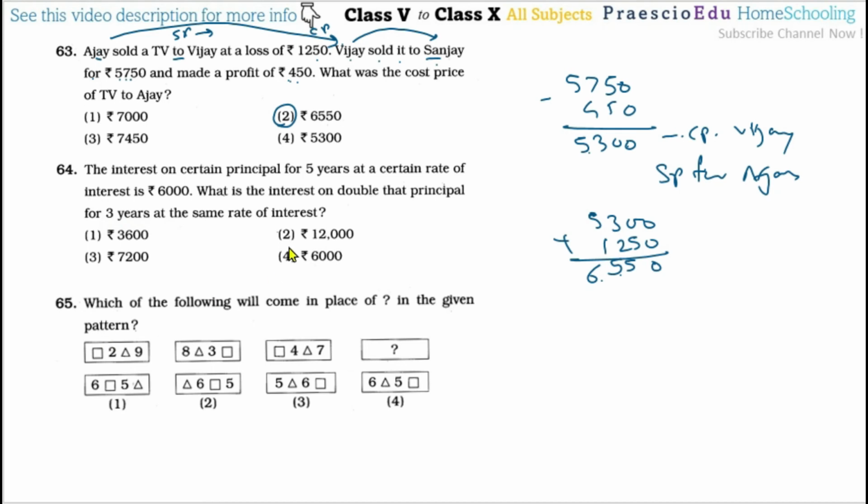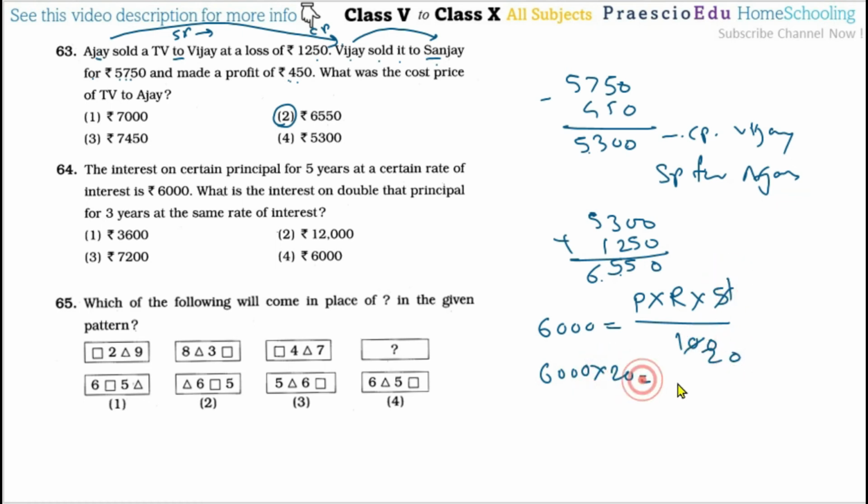As we know, for 5 years the interest is 6000, which equals the principal amount, which we don't know, so that is P, and the rate is also not given, so R, multiplied by 5 years and divided by 100. So 6000, 5 1s are 5 and 5 20s are 100, so 6000 multiplied by 20 is PR, we can say.